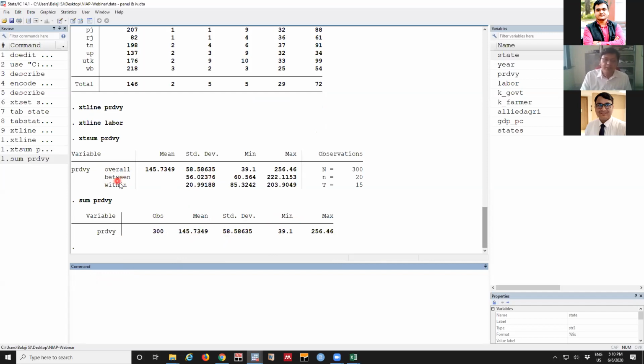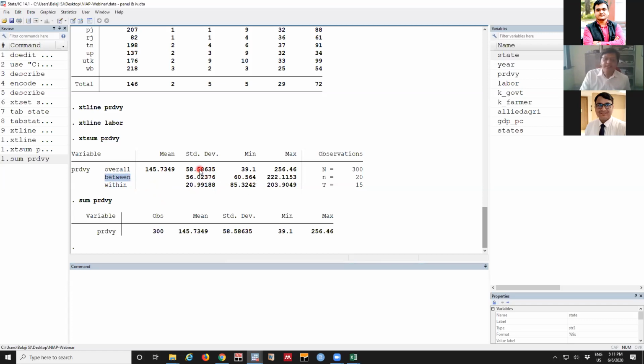In panel, there are two other effects. One is a between effect, and the second is within. Within is like within state: the average value in different times has variations, and that is captured by the within parameter. The between is what is going to be the change between different states.